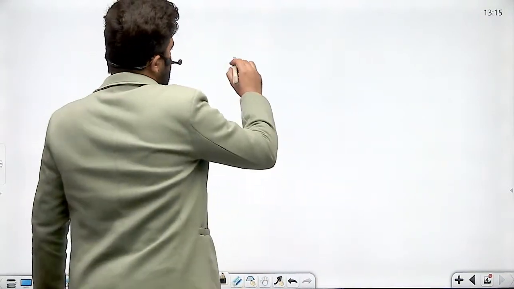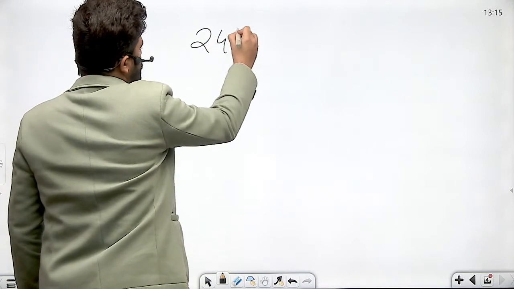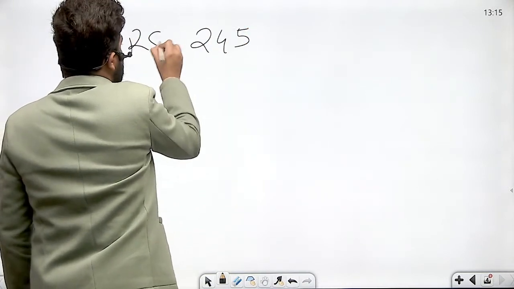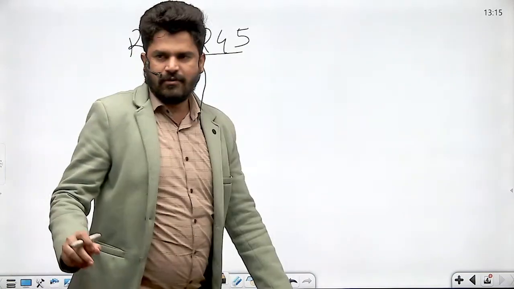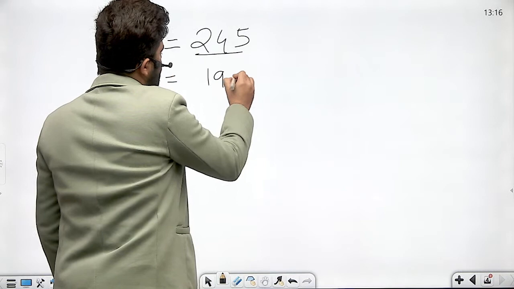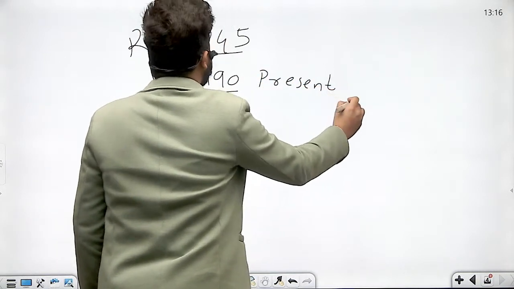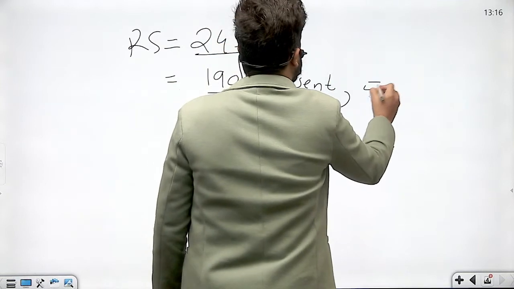Suppose, what is the total strength of Rajya Sabha? It is 245. Now out of 245 members, on a given day, only 190 members are present. So how many are absent? 55 are absent.